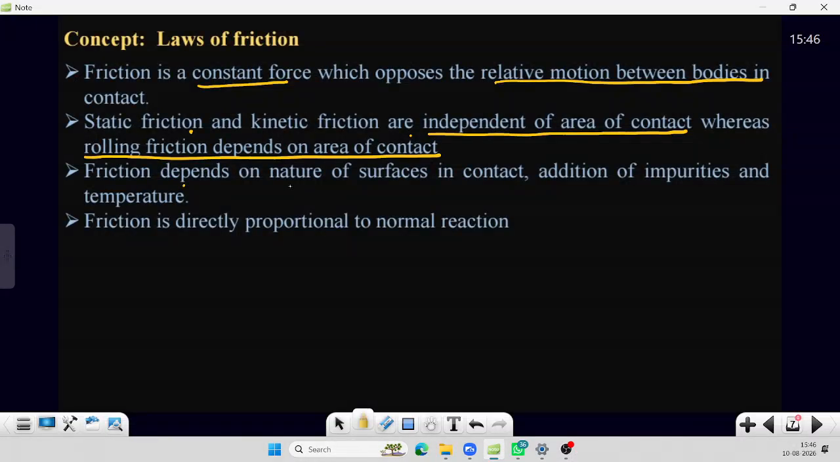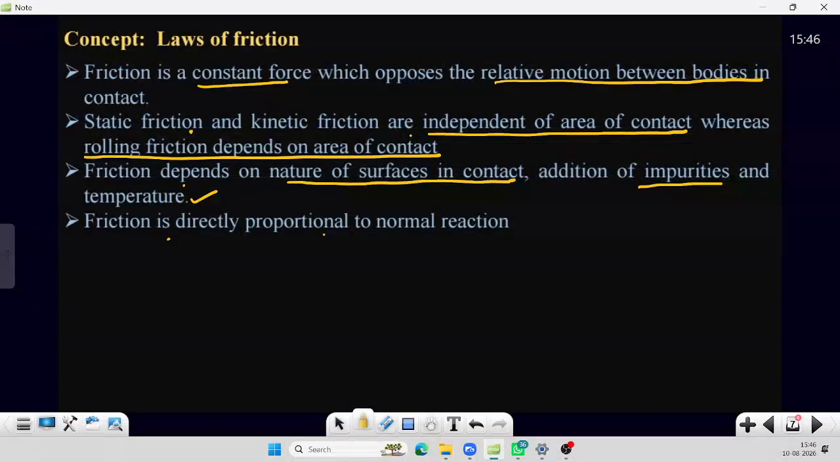And friction depends upon the surfaces in contact. So that means, if we take two surfaces that are very smooth, highly smooth, then the friction is zero. And if the two surfaces are rough, then friction is non-zero. Friction also depends upon impurities as well as the temperature.